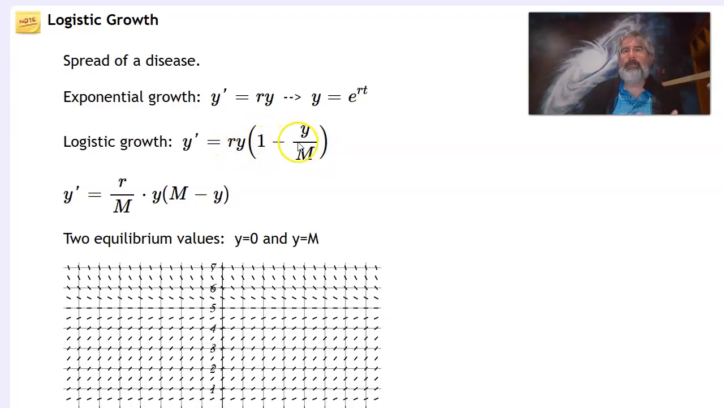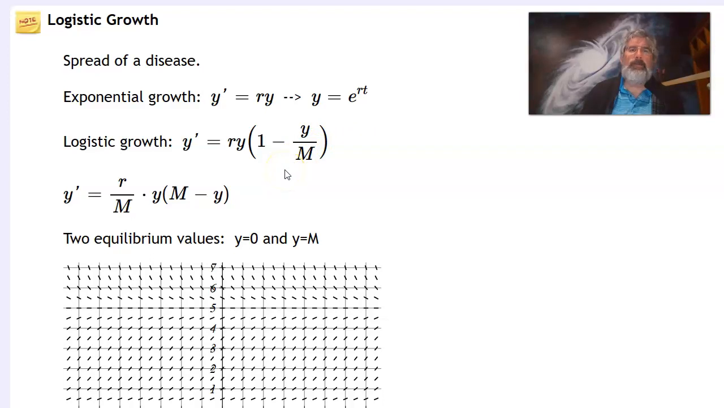However, as y gets closer to M, this term, 1 minus y over M, is getting close to 0, which is saying that the derivative of y is going to be getting close to 0. It's going to start pulling the growth rate down. Okay, so this initially will look like exponential growth, but then it'll peter off into what's called logistic growth.